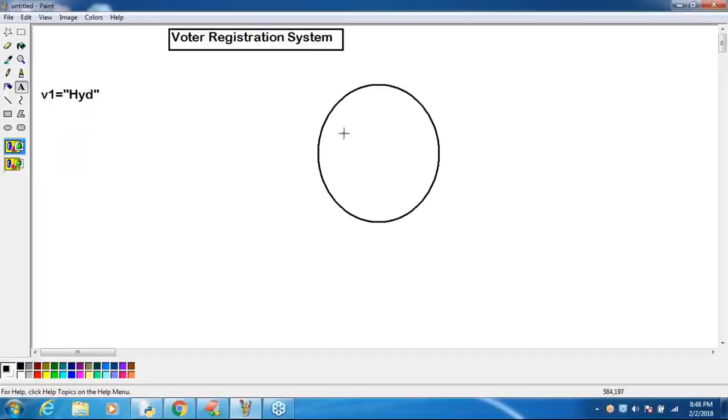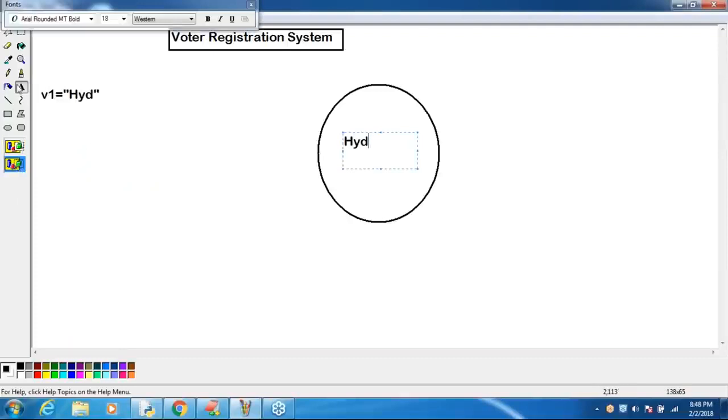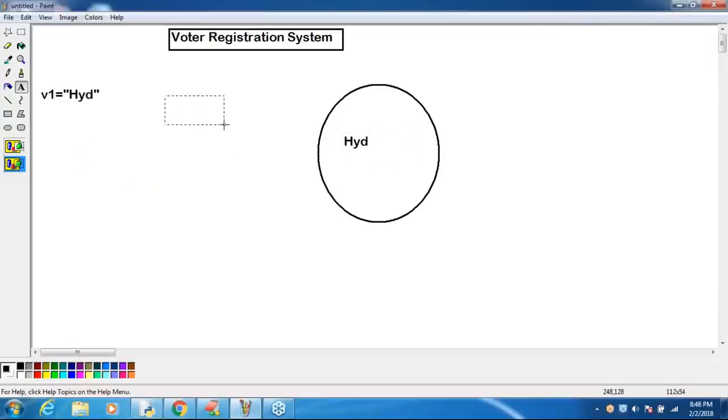What is the city name, sir? Can you respond? Hyderabad. What is the city name? Hyderabad. And what is the reference variable name, sir? V1. Okay, V1, like this, right? For the first line, this is the memory representation, right?